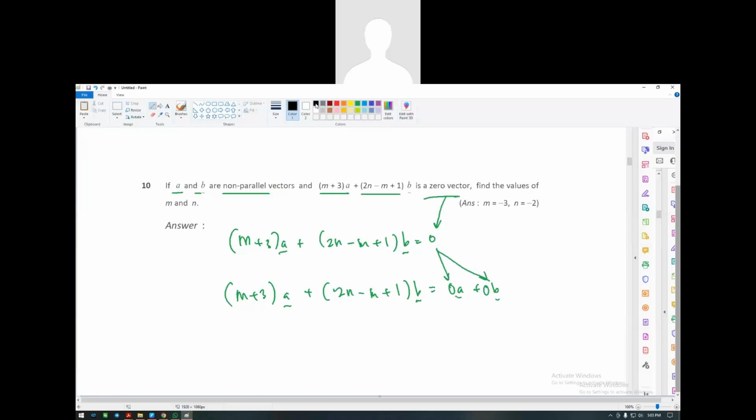Now we're going to solve it. Because we know this m plus 3 is equals to 0, so m is equals to negative 3. And then this one is 2n minus m plus 1 is equals to 0. 2n minus m, we know m is negative 3, plus 1 equals to 0.